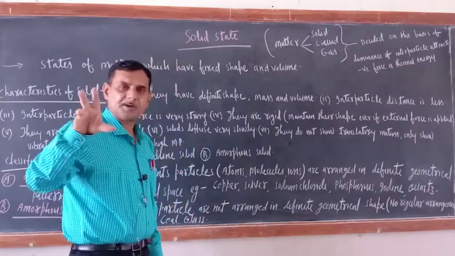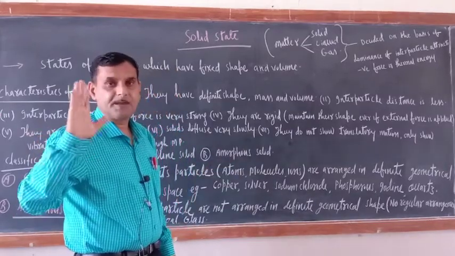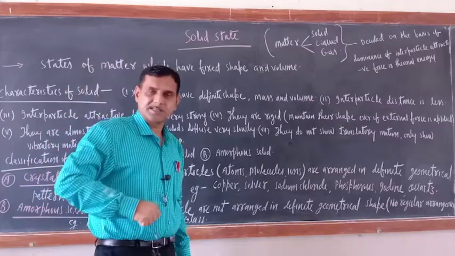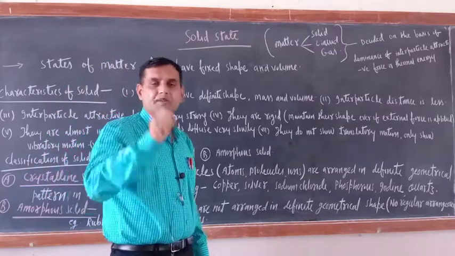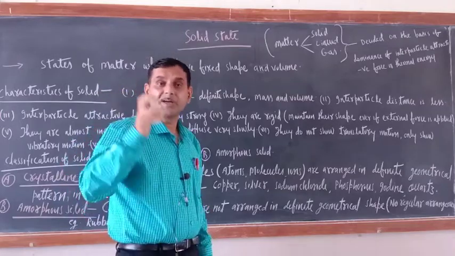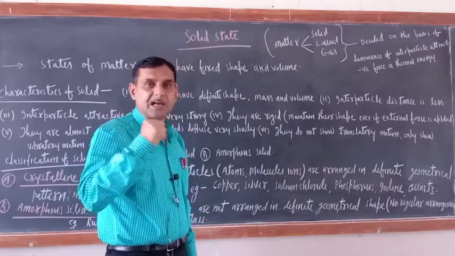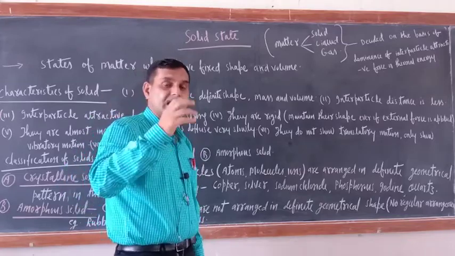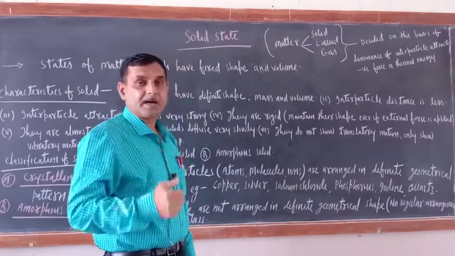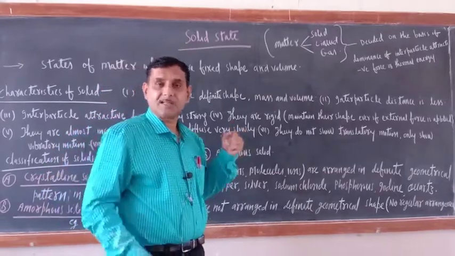Remember, constituent particles may be atoms, may be molecules, may be ions. Like NaCl: what are the constituent particles? Na positive ion and Cl negative ion. But in dry ice, what is the constituent particle? CO2, and that is a molecule. So molecules may also be constituent particles. In graphite and diamond, the constituent particle is carbon, and carbon is an atom.